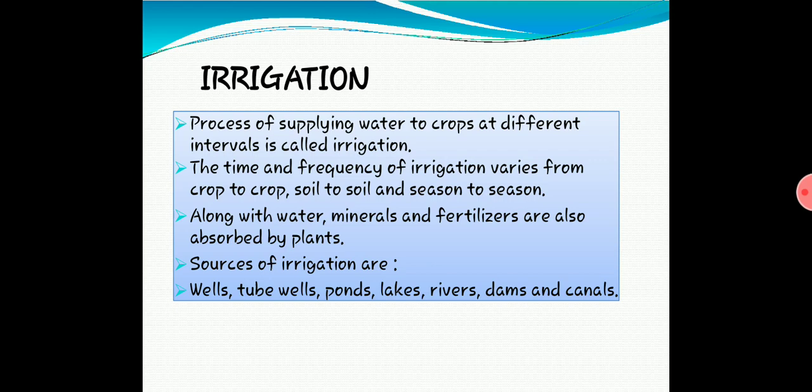Sources of irrigation. Sources of irrigation means how you are irrigating the plants, from which source you are irrigating the plants. You can get the source as wells, tube wells, ponds, lakes, rivers, dams, canals. So these are the sources of water. From this source you can directly take the water through pipes, or there are so many methods we will learn now. You can irrigate the fields.